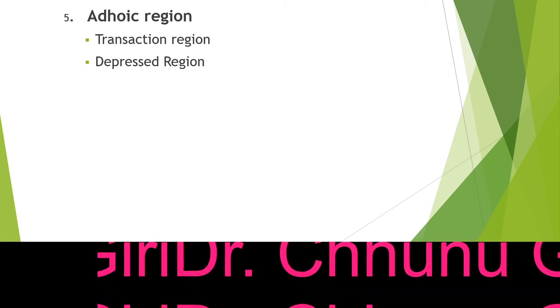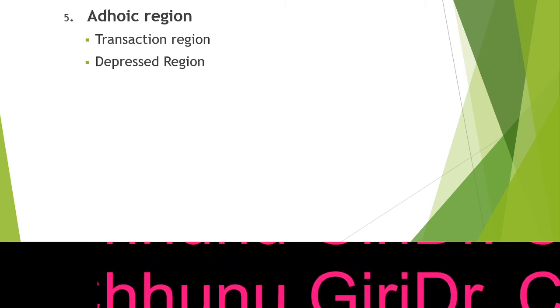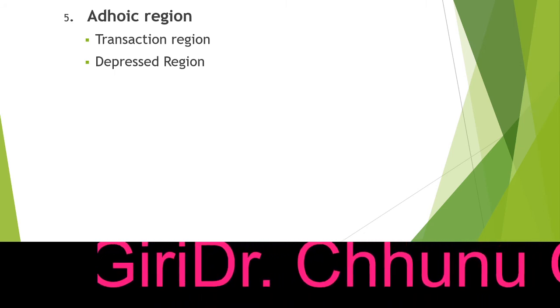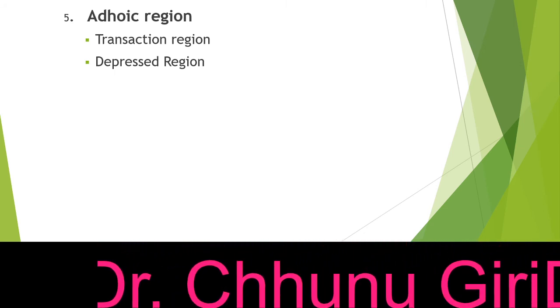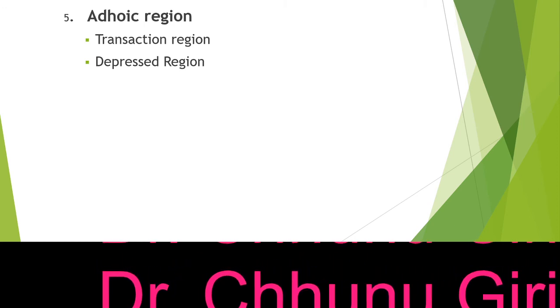Okay, so because it has properties of both the advanced region and also the lower region, both the developed region and developing regions. दुईटैको characteristics, rural पनि characteristics छ, urban पनि छ. That means that region is known as transaction region.